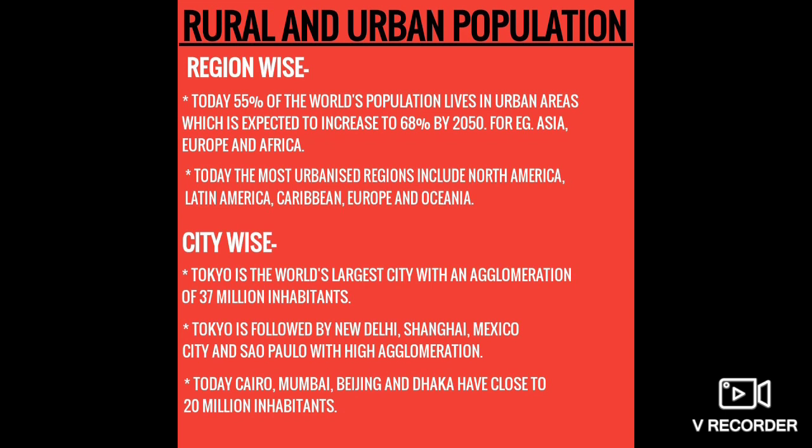Now today 55% of the world's population live in urban areas. Lesser people are in the rural areas. Only who are stuck with their old occupation, they are living there. But more and more, 55% they have written that world's population live in urban area, is expected to increase to 68% by 2050. So 2050 will have more. It means from 55 to 68. This is the projection. This is not exact. It may be more than this in 2050.